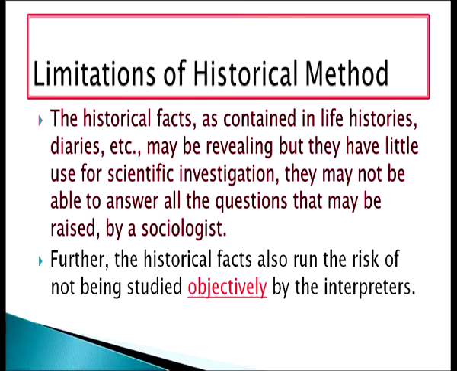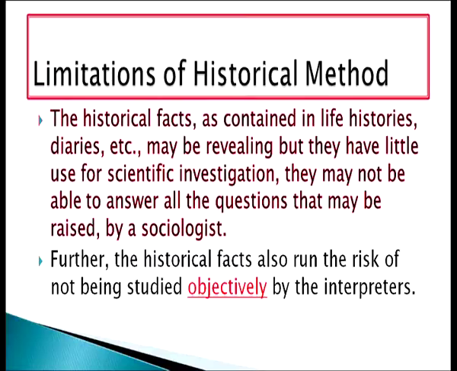There are many limitations of the historical method in sociology. The historical facts as contained in the life histories, diaries, etc. may be revealing, but they have little use for scientific investigation. They may not be able to answer all the questions that may be raised by a sociologist. So, this is the main limitation of this historical method. And further, the historical facts also run the risk of not being studied objectively by the interpreters. So, the main thing is objectivity. When we talk of research, the question of objectivity in the historical method comes.